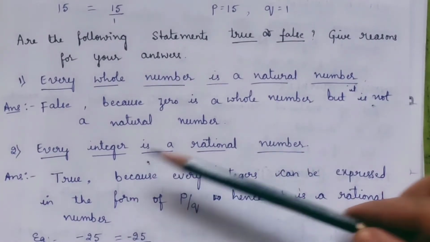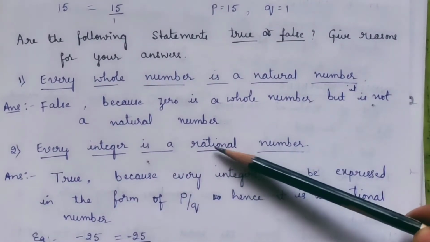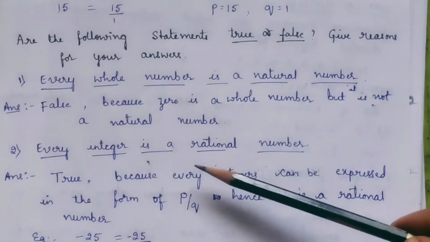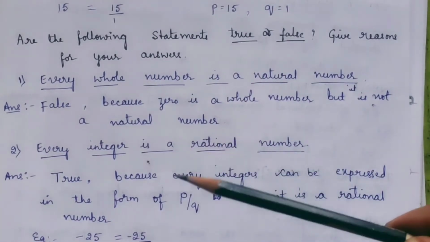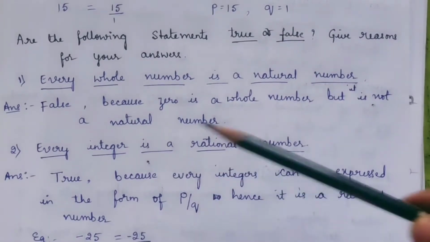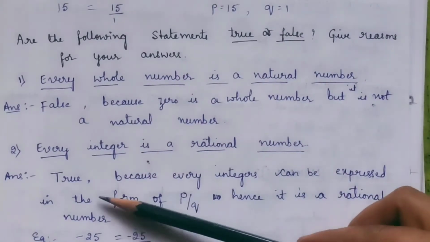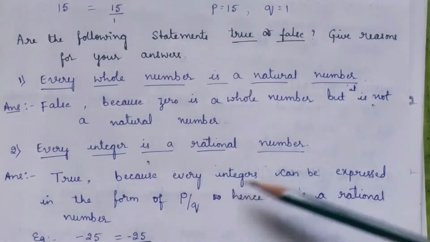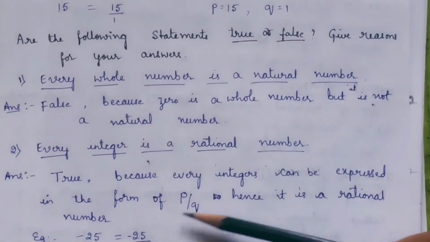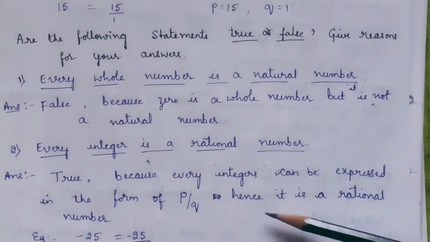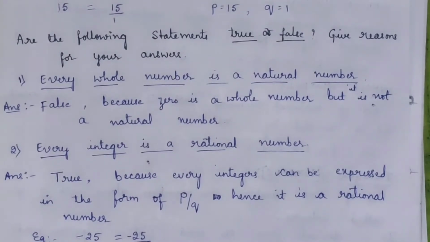Yes, because rational numbers include, as you have already learnt, whole numbers, natural numbers, and even integers. True, because every integer can be expressed in the form of p by q.